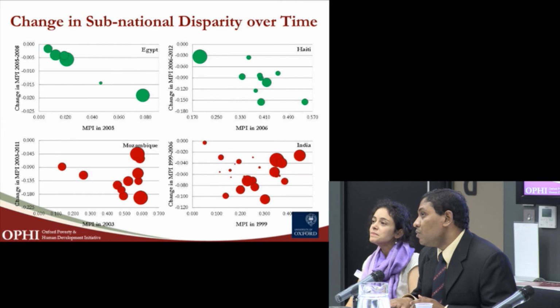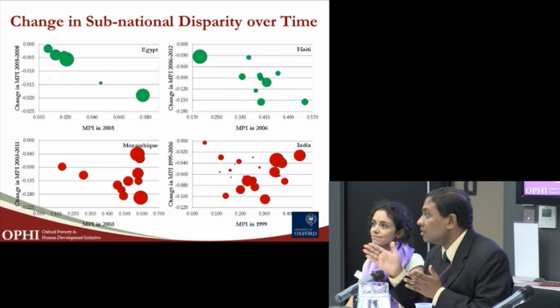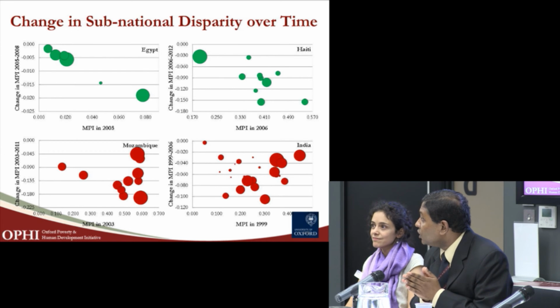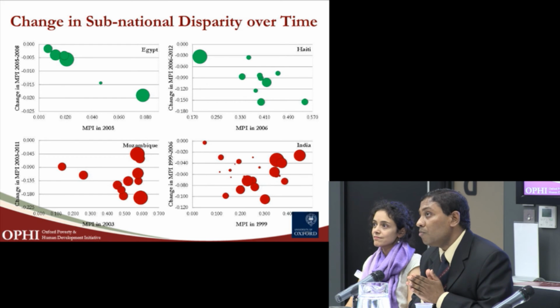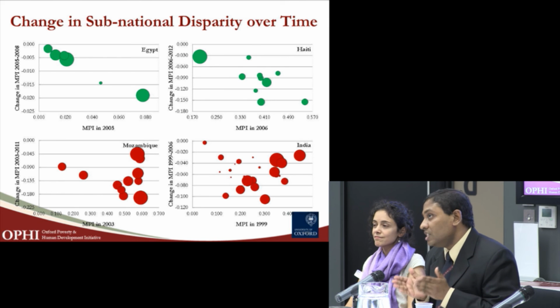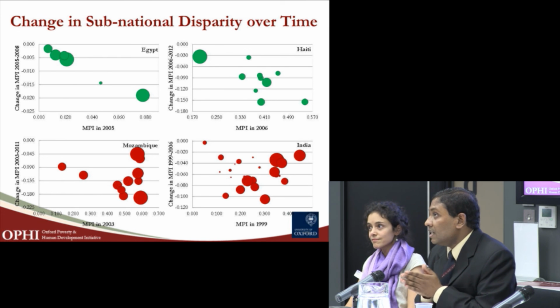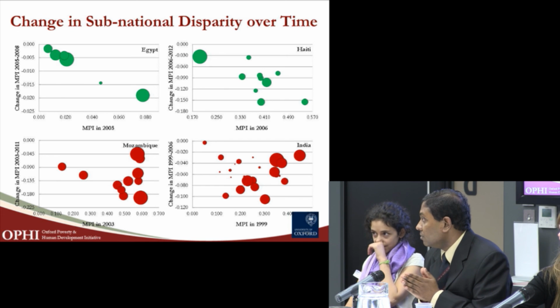Again, just to give you a flavor in terms of graphical depictions, you can see the green bubbles for Egypt and Haiti show that the larger the level of initial multidimensional poverty index, the larger is the reduction that is presented on the vertical axis. Whereas the red bubbles are Mozambique and India. Mozambique actually did not change in subnational disparity. It did not go down, it didn't go up either. But for India, we found a statistically significant increase in subnational disparity over time.